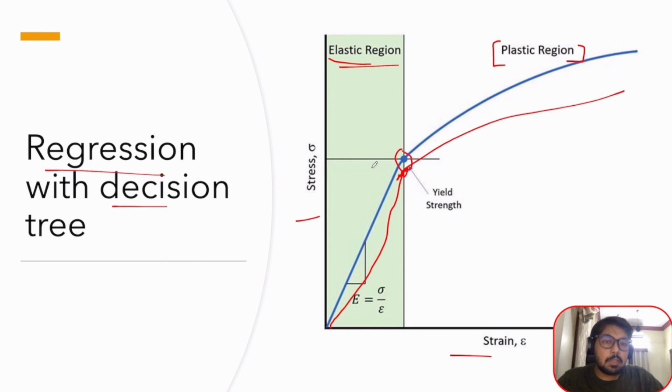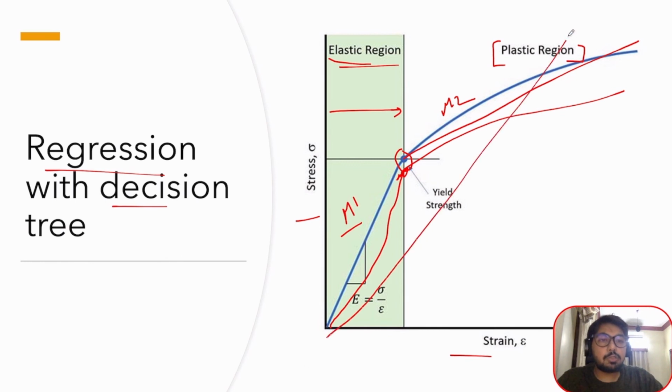Until this point, if I'm modeling this part, I know this is a pretty straight line, and if I'm modeling this part, I know this is not a perfectly straight line, but it can be approximated to a straight line. But the two straight lines are very different. So if I take a simple linear regression model, the model M1 will be different from the model M2, right? And I can't say that I will take only a single straight line to predict this.